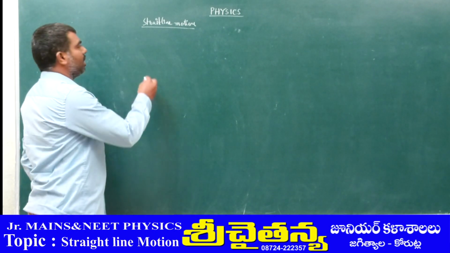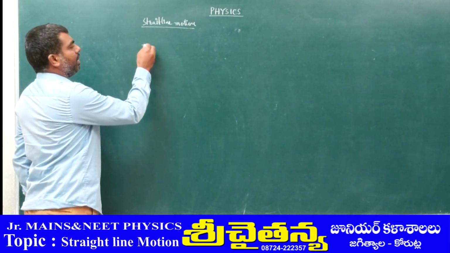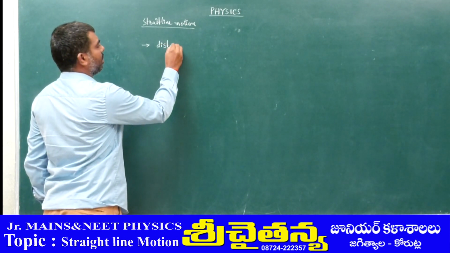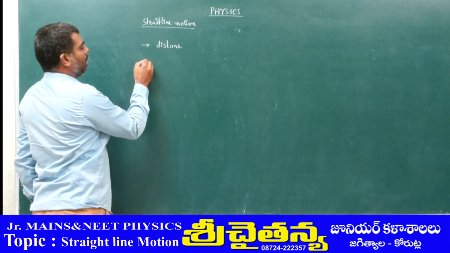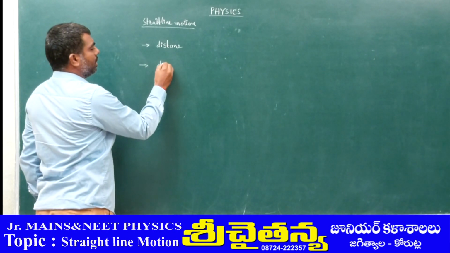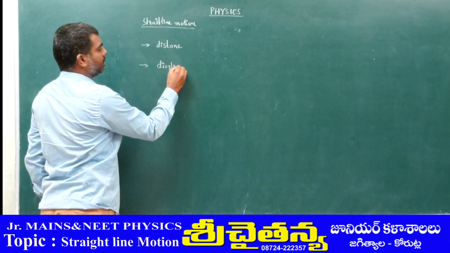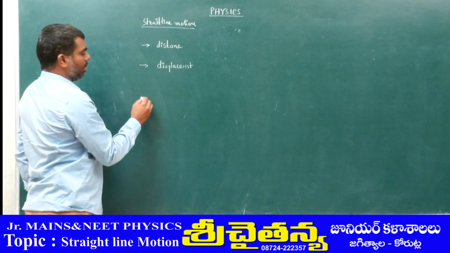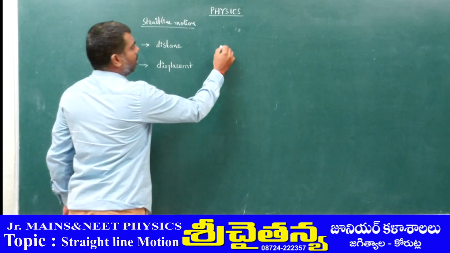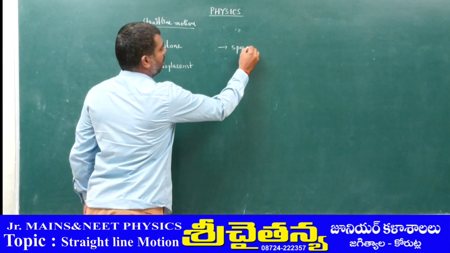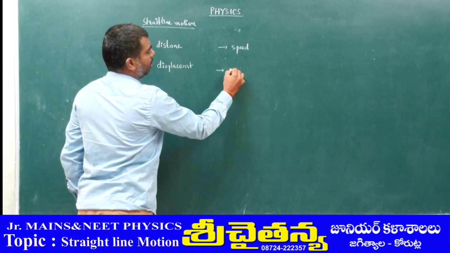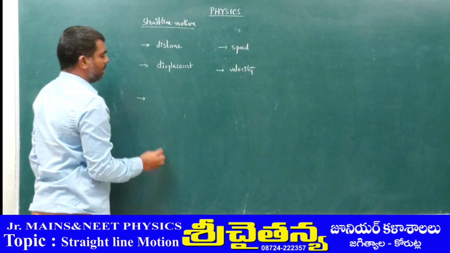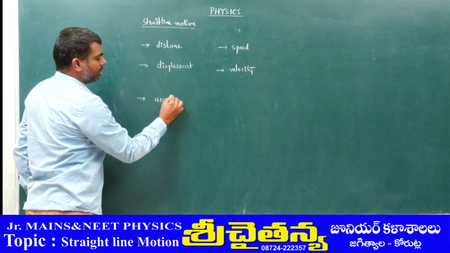First of all, in this one we have distance, displacement, speed, velocity and acceleration.